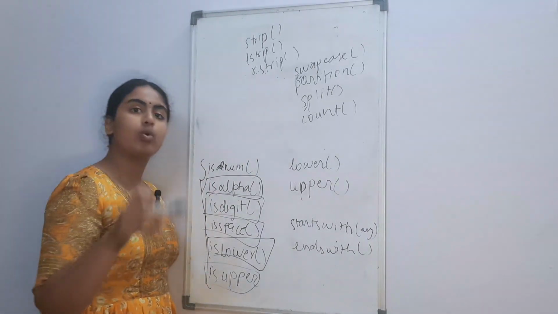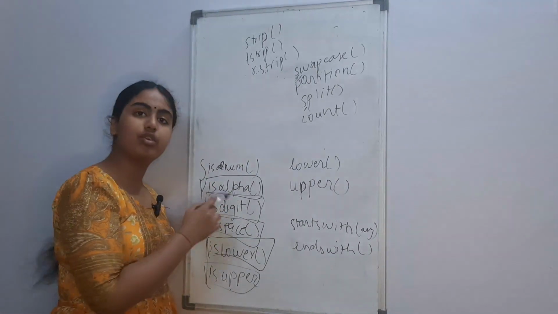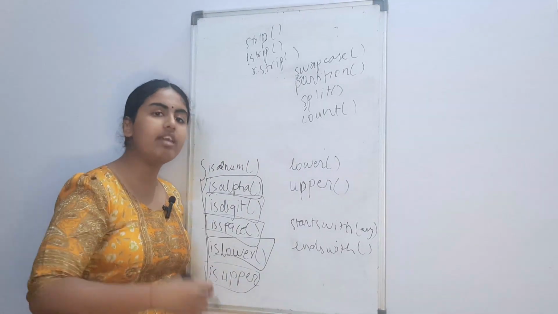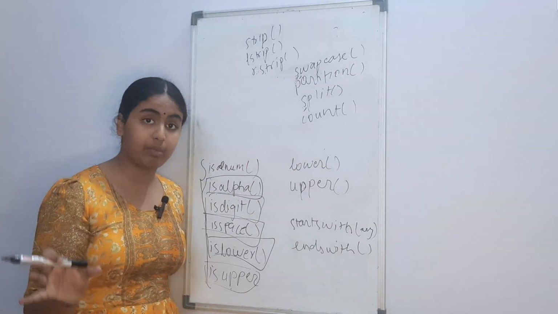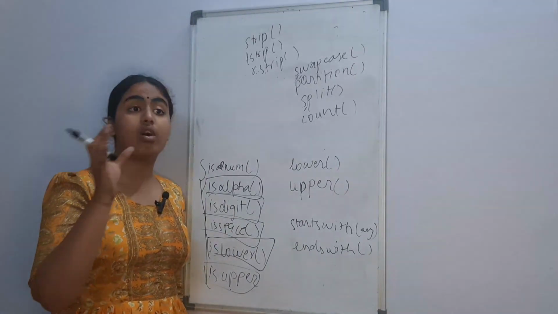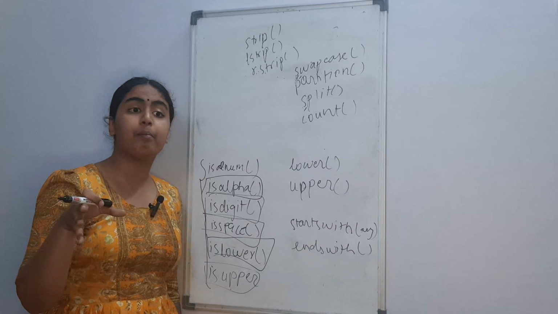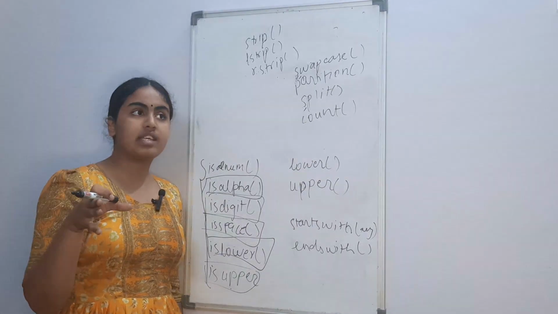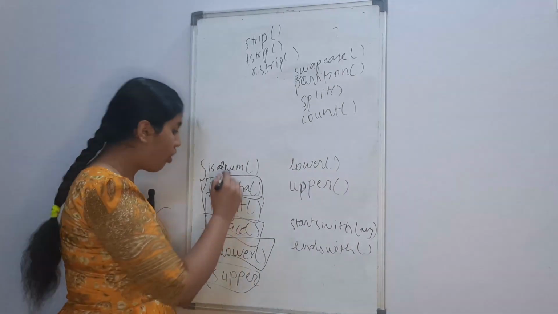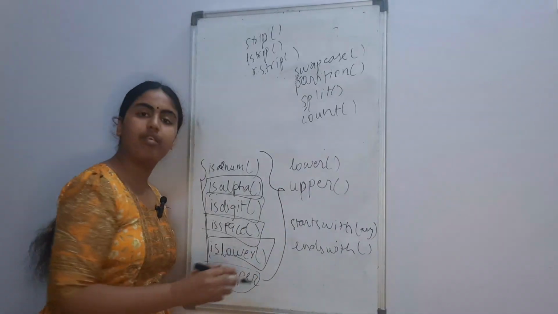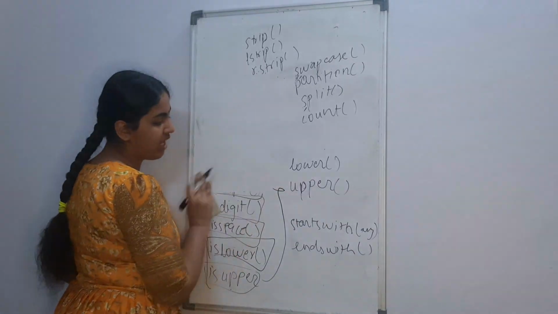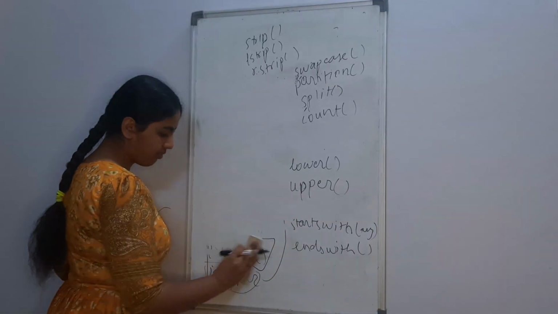But if that part only has letters and we have used it in isalpha, that would prove to be true. So this is not only for the entire string object. You can also use it with parts of that string, and it is very useful when you want to check certain things. So all these is functions just return true or false after checking a condition.